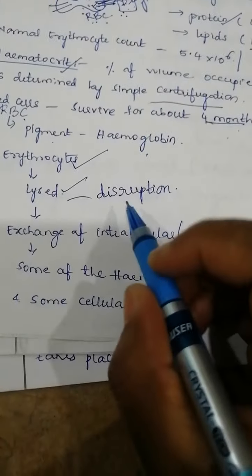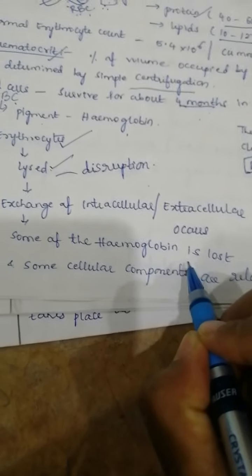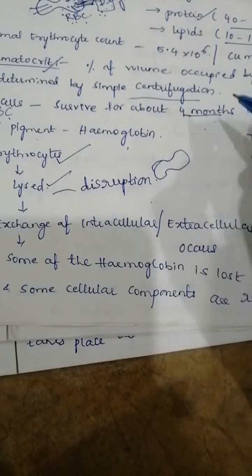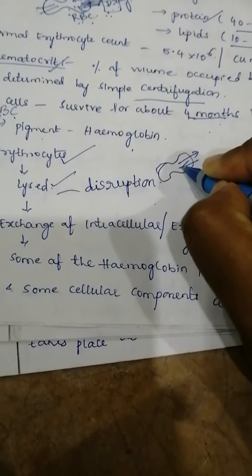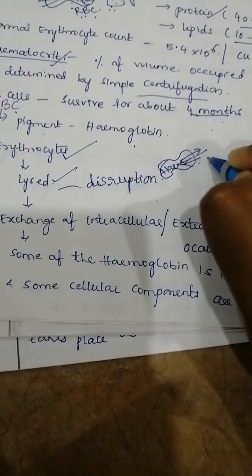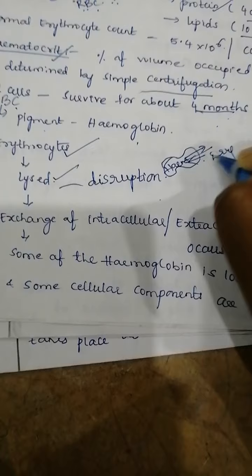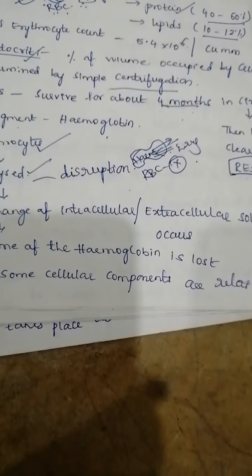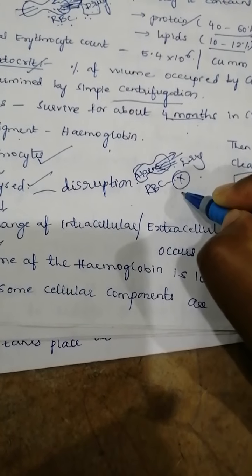Okay, the RBC will be taken and disrupted, and exchange of intracellular and extracellular solute will occur, and some of the hemoglobin will be lost during this process. Why? Because if you consider this as an RBC cell and you are disrupting it, the hemoglobin present inside will be coming outside, and the drug content outside will be coming inside. Then the red blood cell will not contain any hemoglobin. The cell which does not have hemoglobin is called the ghost cell.